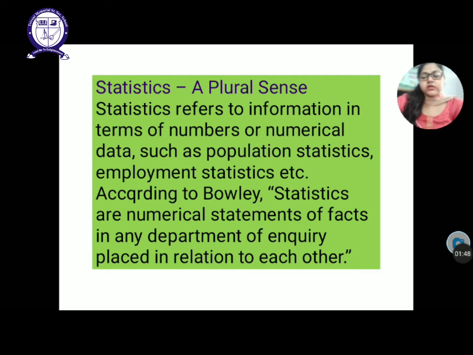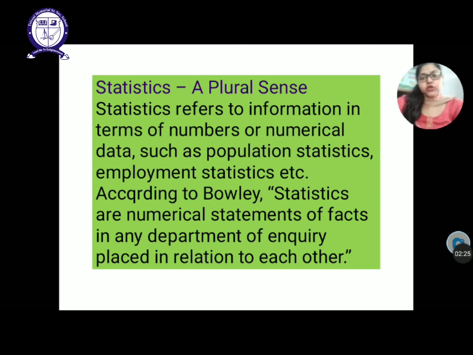As Bowley has given the definition, statistics are numerical statements of facts in any department of inquiry placed in relation to each other. That means we have to take a group of numbers that are related to each other, in connection to each other. It should not happen that you are taking the age of one person and the weight of another one. That is not related. If you are taking the age of a single person, then you have to take the weight of that person only.